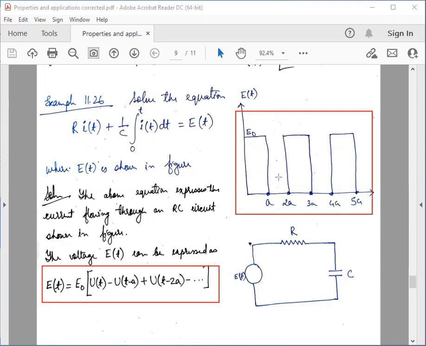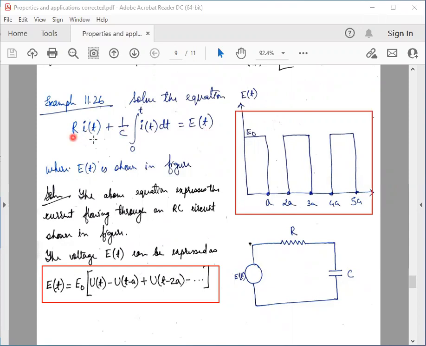Try it as your homework to prove that the graph of this function is equal to this graph.